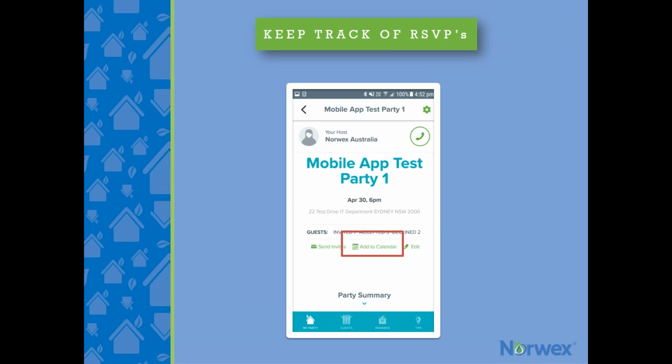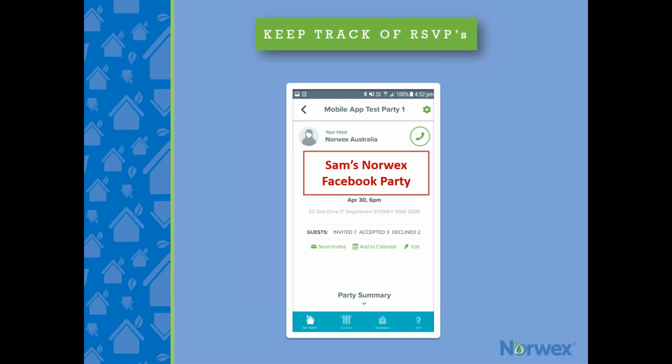And here's a handy tip. When you add a party to your calendar, the name of the party is what will show in the calendar. So if you're going to use the party app for a lot of your hosts, like if this is something you're really going to take on board and use, you may want to ensure that the party name you enter makes sense in a calendar appointment. So, for example, Sam's Norwex Facebook Party is going to make more sense than just Sam's Facebook Party. Just having the word Norwex in there will make more sense when you see it in your calendar.